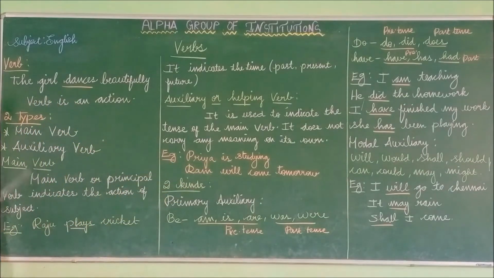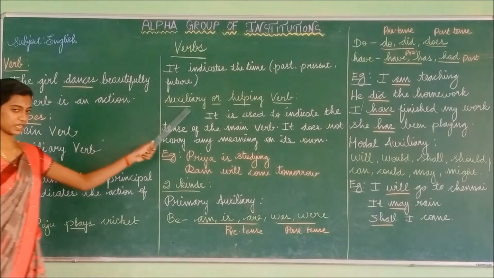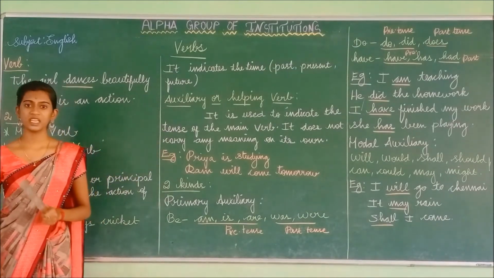But in the main verb, if you leave the object, it carries meaning. Raju plays. If you leave the word cricket and say Raju plays, it has some meaning. But in auxiliary verb, it won't have any meaning.